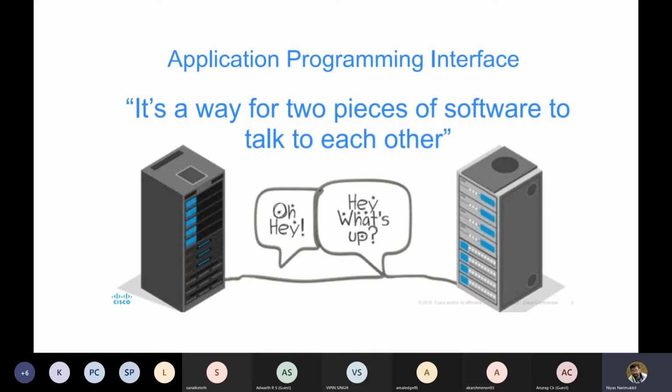So an API is just a piece of code. Again, it is used to interact with other software, other third-party software. Okay. As I said, if you want to use Google Maps in your application, right? You have to buy the Google Maps API.